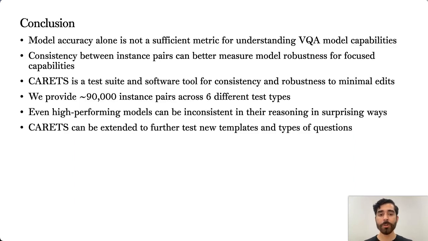In conclusion, we show that accuracy is not a sufficient metric for understanding VQA model capabilities and that consistency between instance pairs provides a platform for evaluating model robustness and consistency. We introduce CARETS as a test suite and software tool for evaluating VQA models and provide 90,000 test pairs for evaluation. Using CARETS, we show that models are surprisingly sensitive to a variety of perturbations, revealing vulnerabilities in even the strongest VQA models. Lastly, we highlight that CARETS is meant to be extended to further test new question types and templates for continuous evaluation of VQA models.